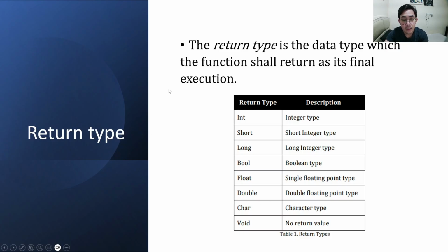Return type. The return type is the data type which the function shall return as its final execution. The return type can be any of the defined data types found in table 1. These are the return types: int, short, long, bool, float, double, char, void.